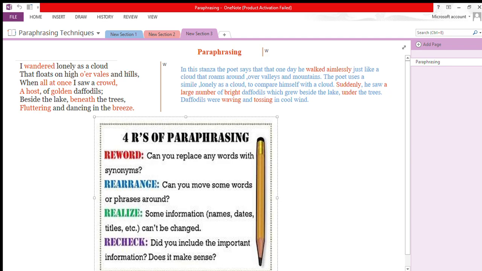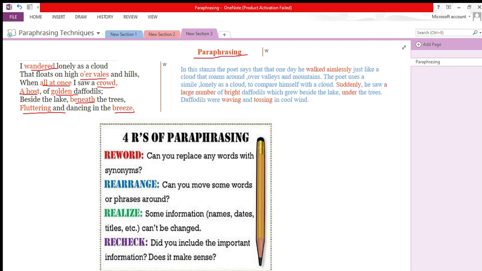When you rephrase or paraphrase this stanza, you are not going to use these words. You are going to replace all these words which are highlighted, underlined, or written in red. All these words or phrases you are going to replace in your paraphrasing. Since paraphrasing is restating in simple words, you are not going to use the same words used in the original text, because paraphrasing means expressing the meaning using different words, okay, to achieve clarity.